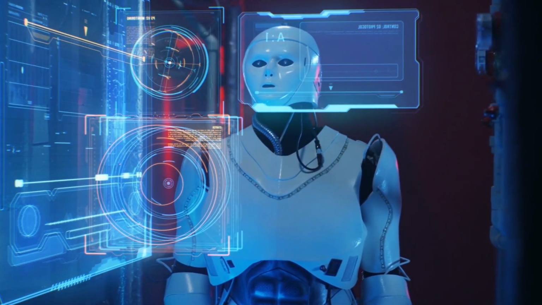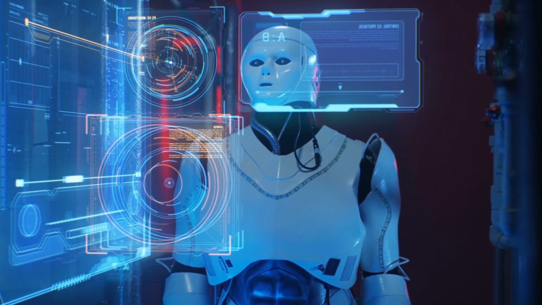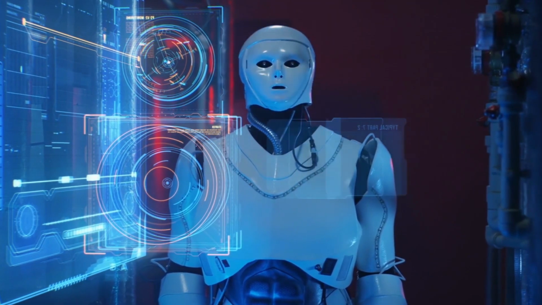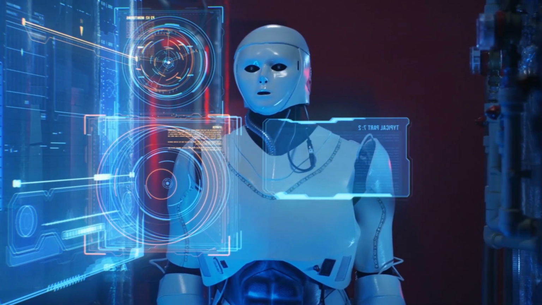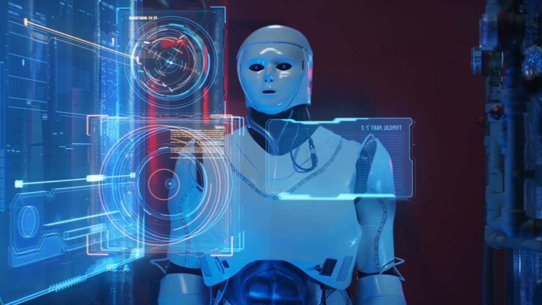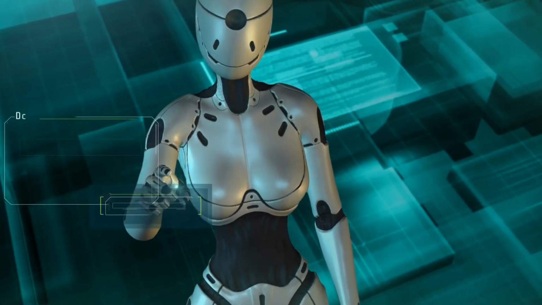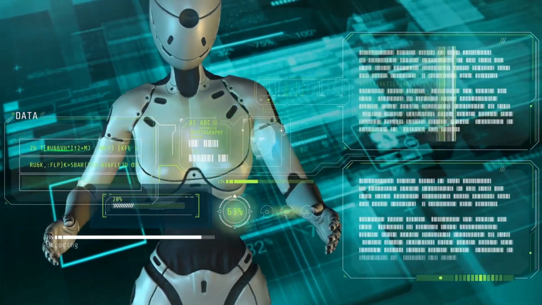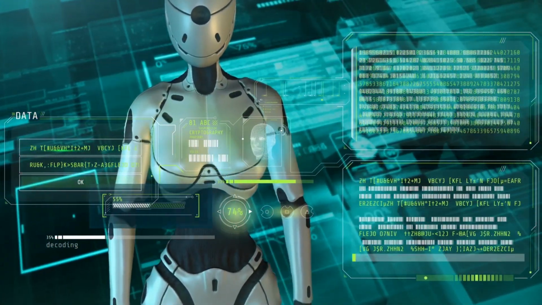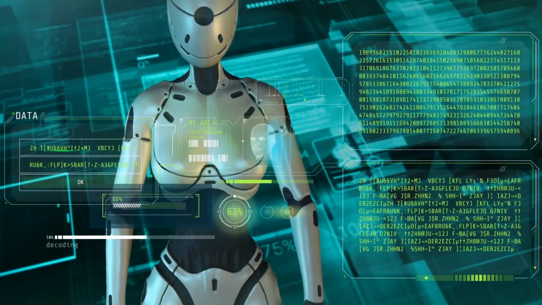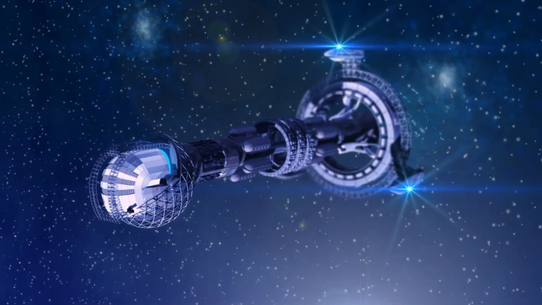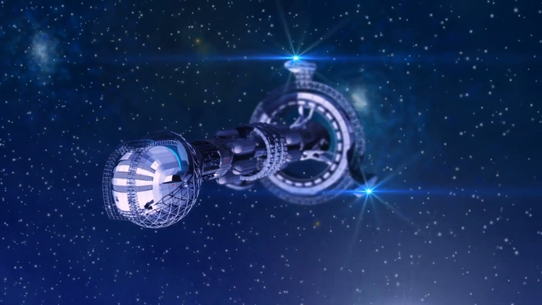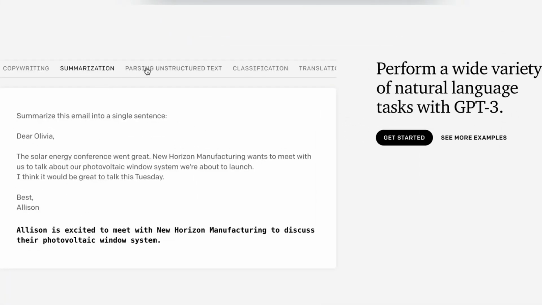Of course, we can't forget about the ethical implications of all this tech. We need to work hard to make sure that language models and other AI technologies are developed and used responsibly, with an eye towards benefiting society as a whole. But with all the exciting possibilities on the horizon, we're definitely feeling pretty optimistic about the future of language processing and NLP. So that's it for our comparison of ChatGPT and ChatGPT-3.